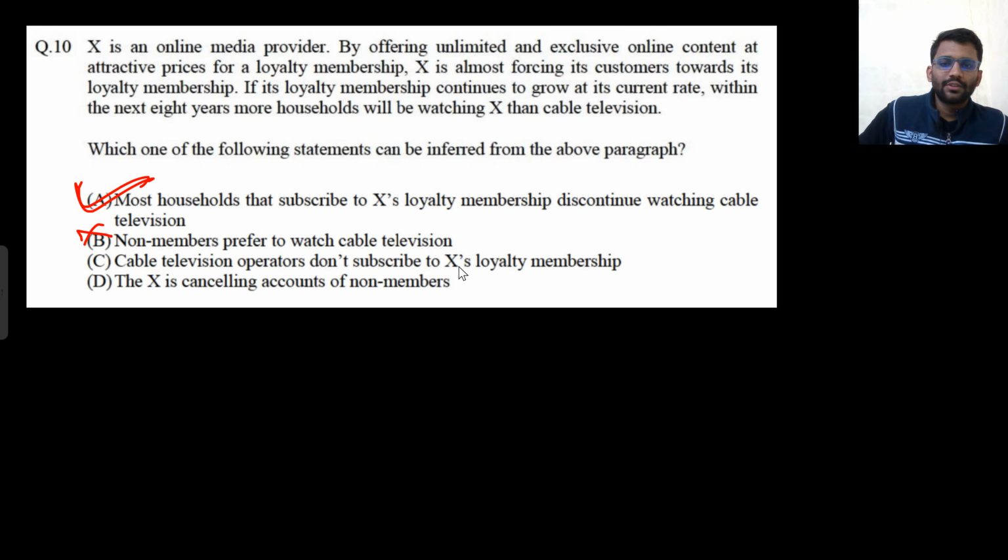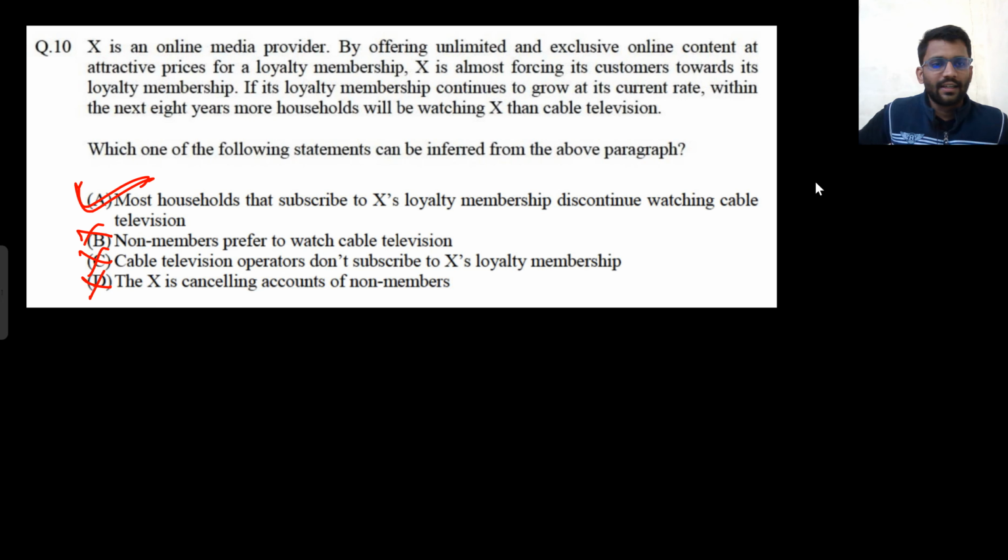Cable television operators don't subscribe to X loyalty membership. It's not necessary. Cable television operators can also subscribe to X loyalty membership. They are actually subscribing nowadays, and that's why they are not watching cable television. So this is also not correct. X is cancelling accounts of non-members. This is nowhere inferred. There is no information about cancelling accounts of non-members. So only option A is correct.